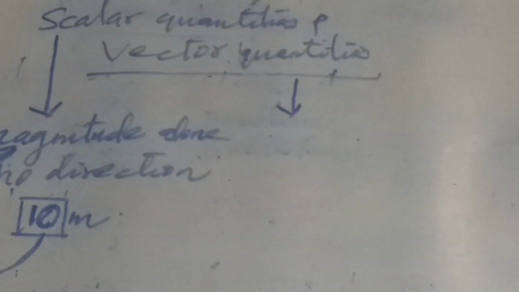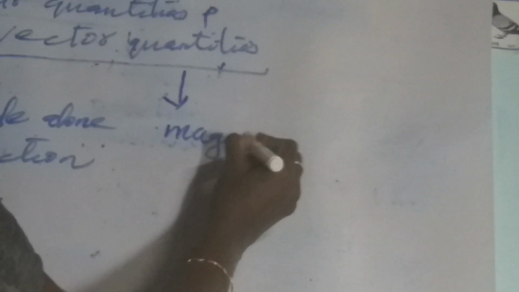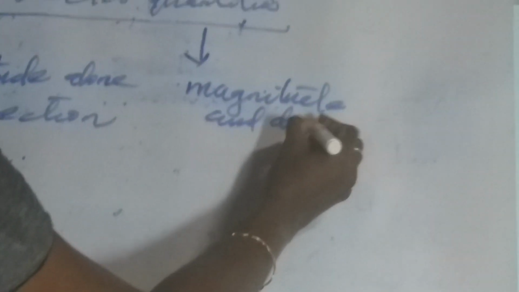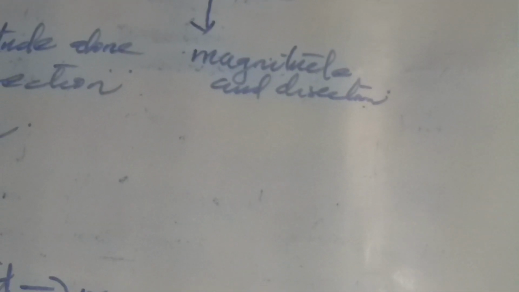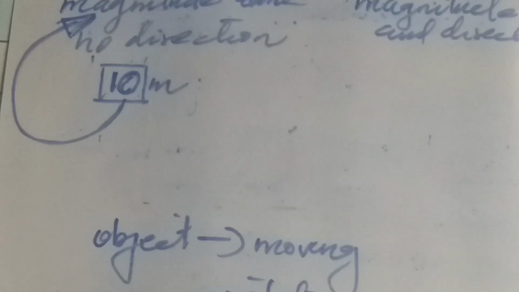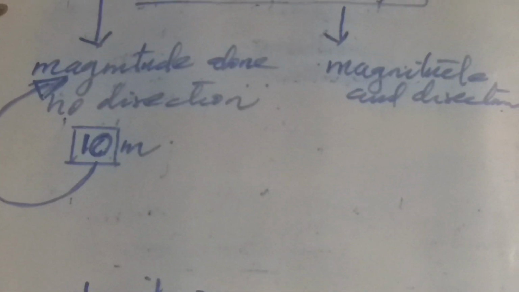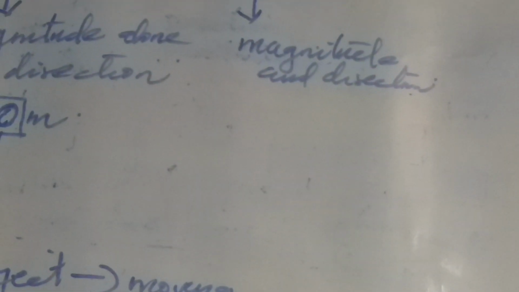Then, vector quantities. Vector quantities are those quantities which have both magnitude and direction. Physical quantities which have both magnitude and direction are called vector quantities. Examples are force, velocity, and acceleration.